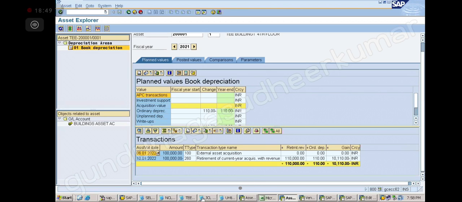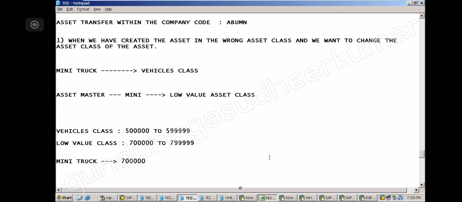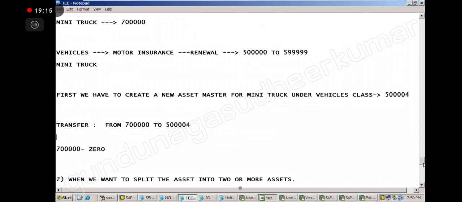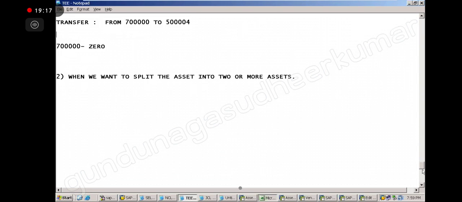Did you record this so that we can proceed further? Yeah, understood the concept now? Okay. So now in our case, the vehicles low value asset class is not there, no? Yes, sir, not there. So what I will do is create one asset in plant and machinery. Let us change it to our example.